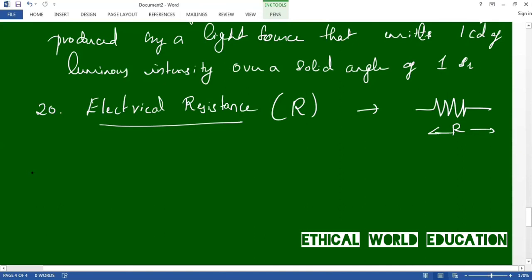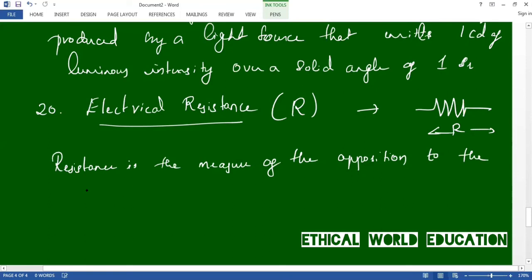Resistance is the measure of opposition to the current flow. It is a measure of opposition to the current flow in an electrical circuit.